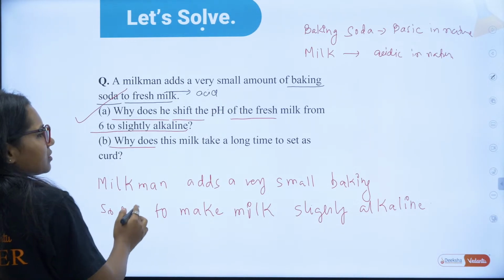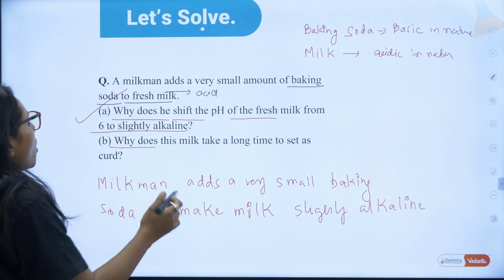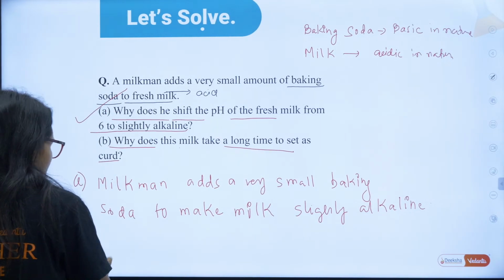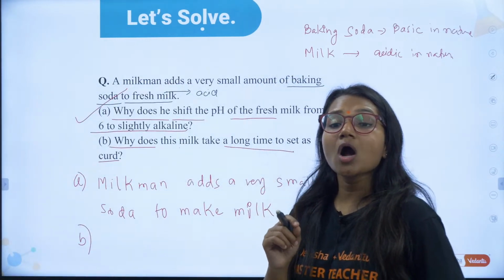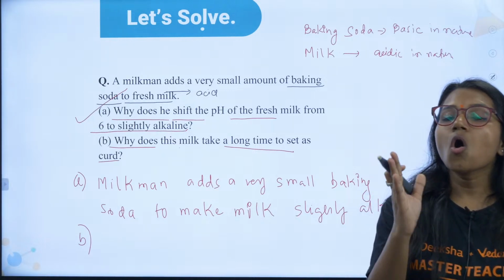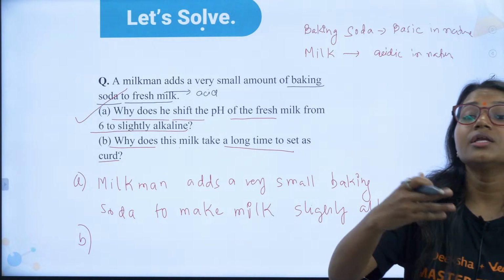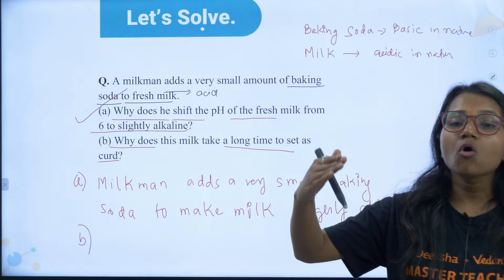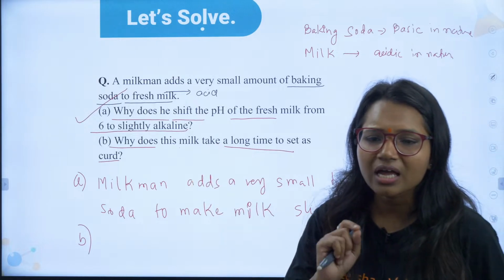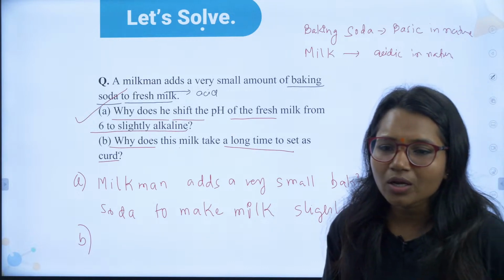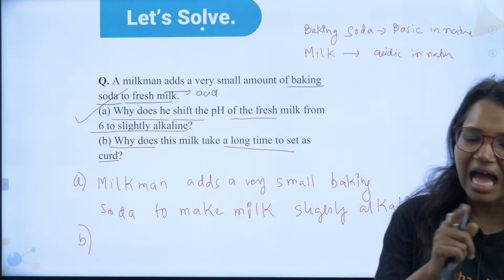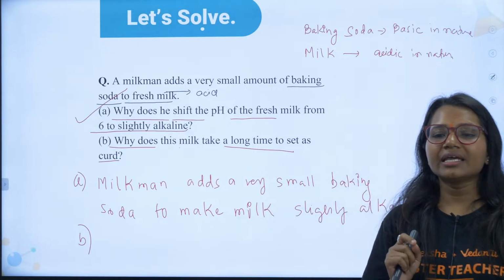Because baking soda is basic in nature. Correct? Why does this milk take a long time to set as curd? Because the milk is now basic. Yes, all the acid present in milk got neutralized. So it will take more time to set as curd. Correct? Very good. So it should only be closer to neutral but not neutral. So that milk is not spoiled.